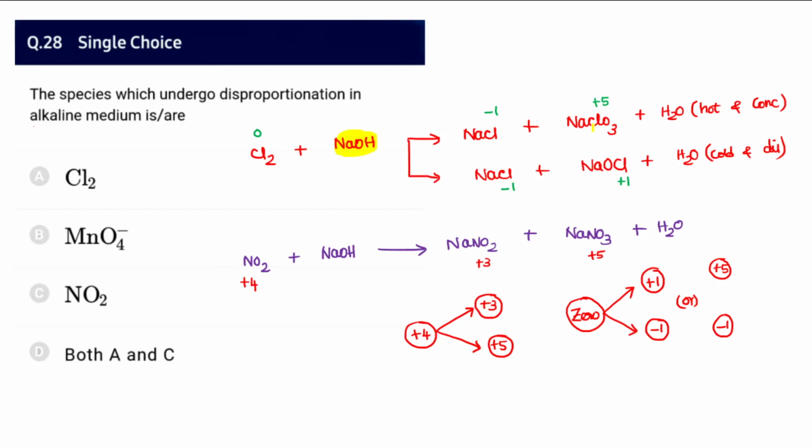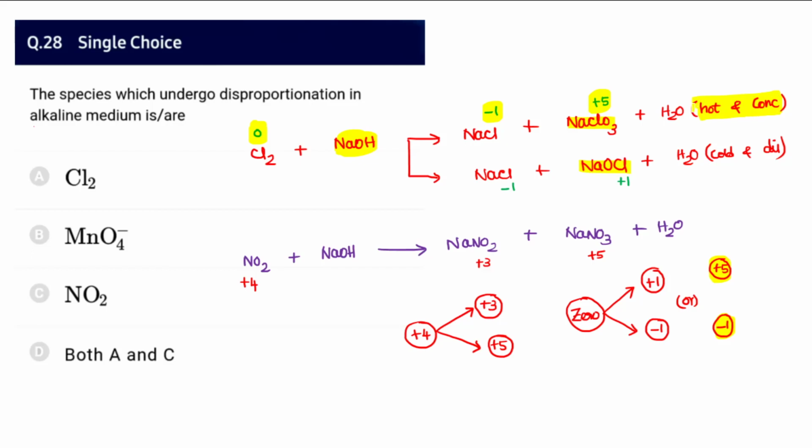So it forms sodium chloride and then sodium hypochlorite and then sodium chlorate. Therefore there is a change in the oxidation state. You can find the oxidation state changes from 0 to -1 and then +5. One is getting increased and the other one is getting decreased, from +5 to -1. And this is the case with hot and cold.